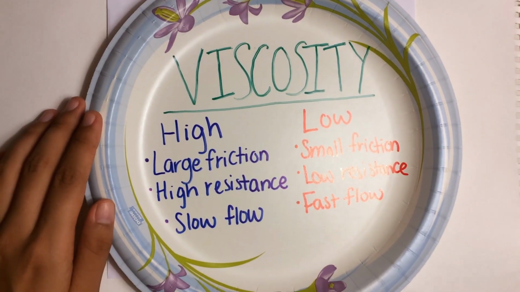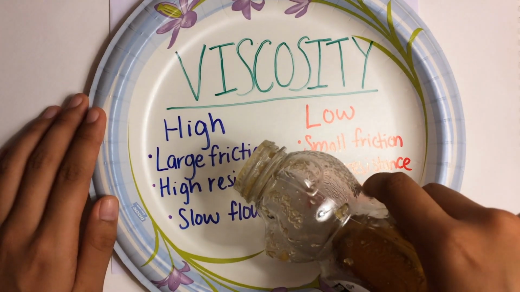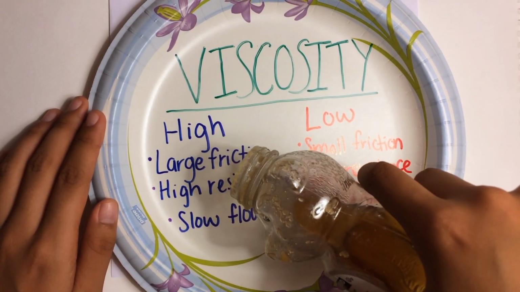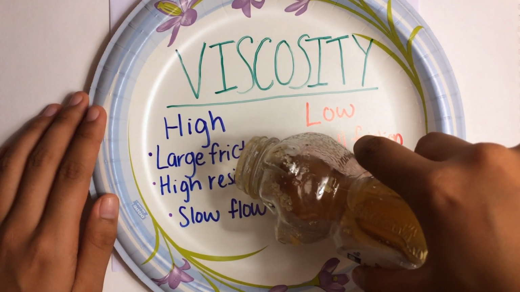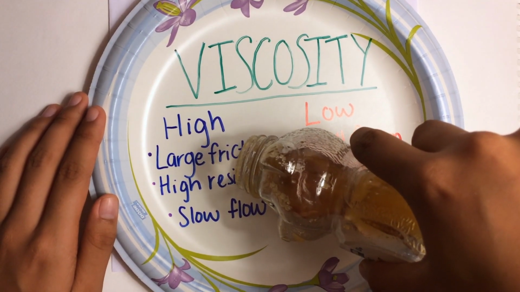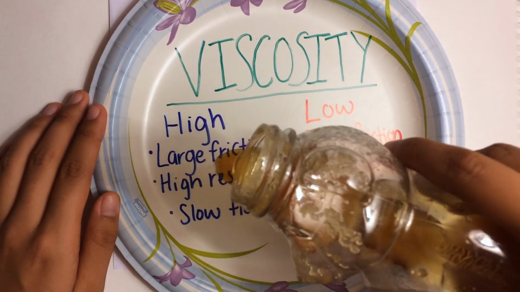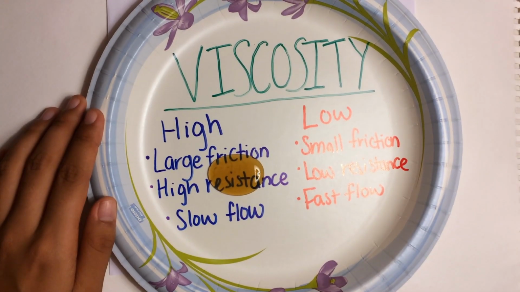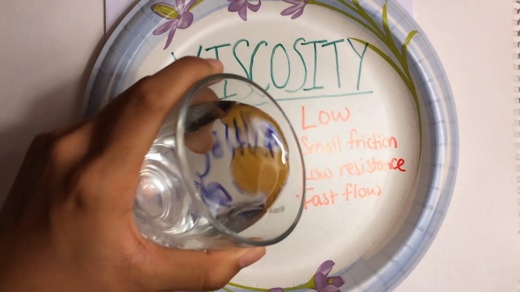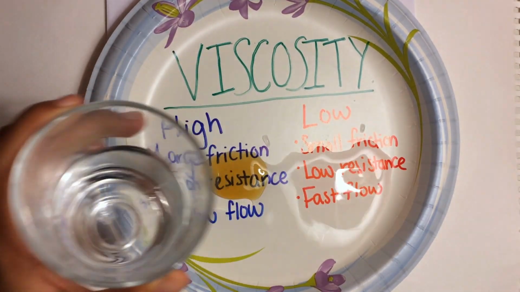We usually think of them as thin fluids. Honey is an example of a fluid with high viscosity. As you can see, it is flowing very slowly. Water, on the other hand, has a low viscosity. It flows quickly.